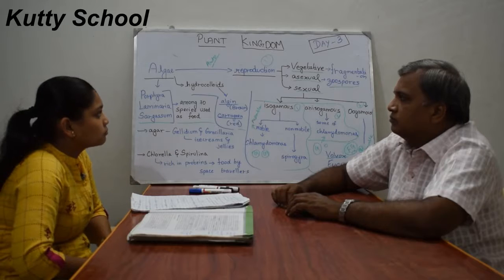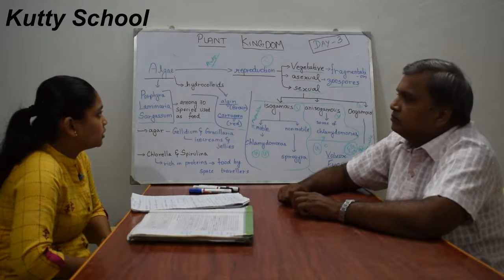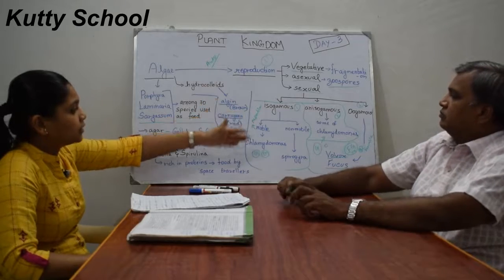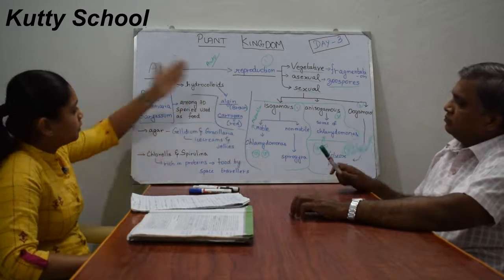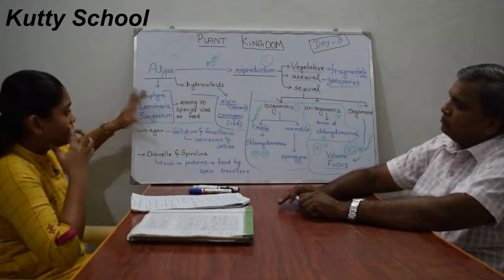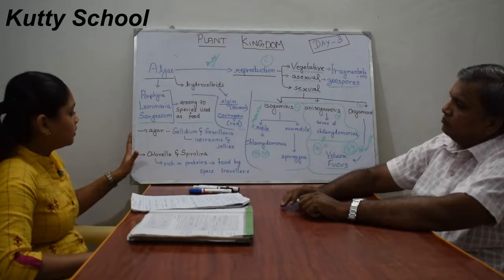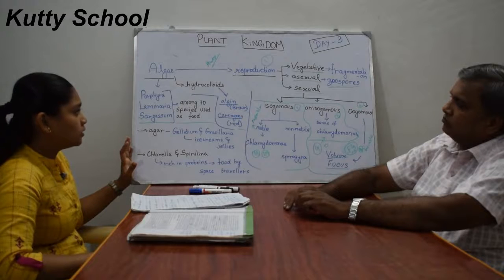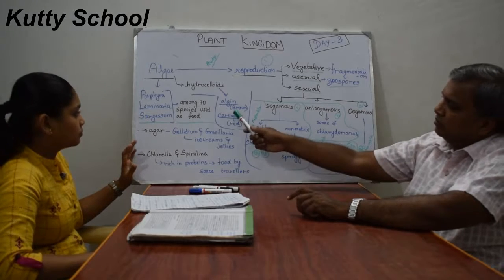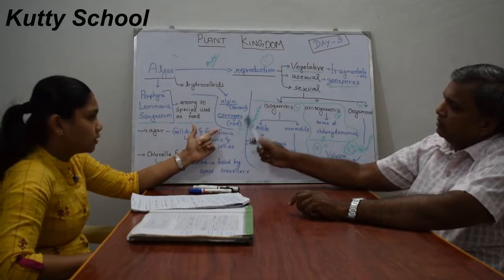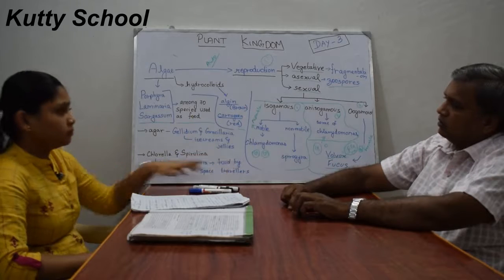Now we will see the three subtopics in algae. So far we have seen reproduction: vegetative, asexual and sexual, and in sexual, isogamous, anisogamous and oogamous. Then hydrocolloids, Porphyra, Laminaria and Sargassum as marine species, agar, and Chlorella and Spirulina. Now we will see the three subtopics of algae in detail. Brown and red algae mainly hold the hydrocolloid.